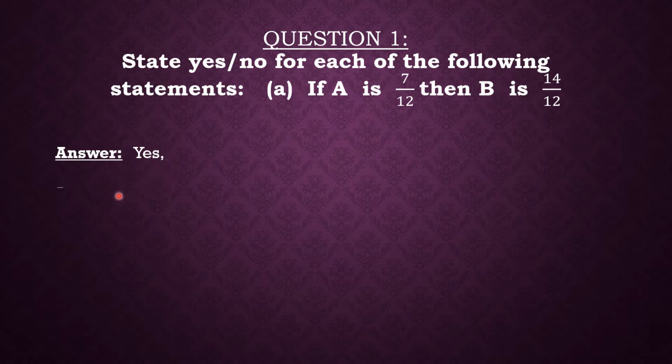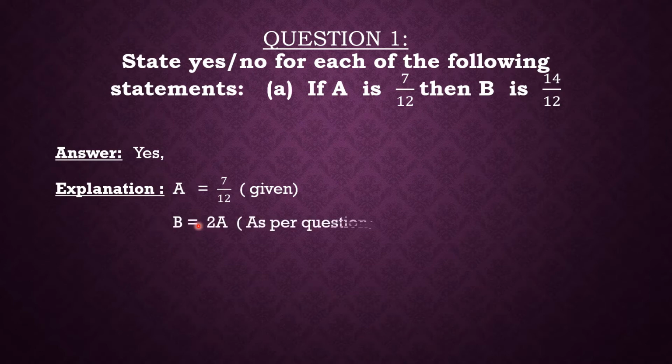That I'll explain to you. The explanation is: A is given as 7 upon 12. And also it was mentioned according to the question that B is twice of A. That means B is equal to 2 into A. So when we put the value of A in B is equal to 2A, we will get B is equal to 2 into 7 upon 12, that is 2 into 7 is 14 upon 12. So yes, this is the right statement. So our answer was yes.